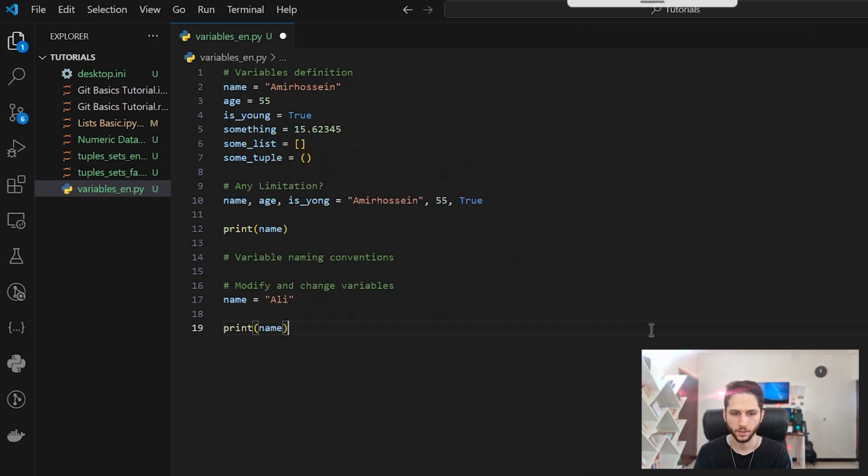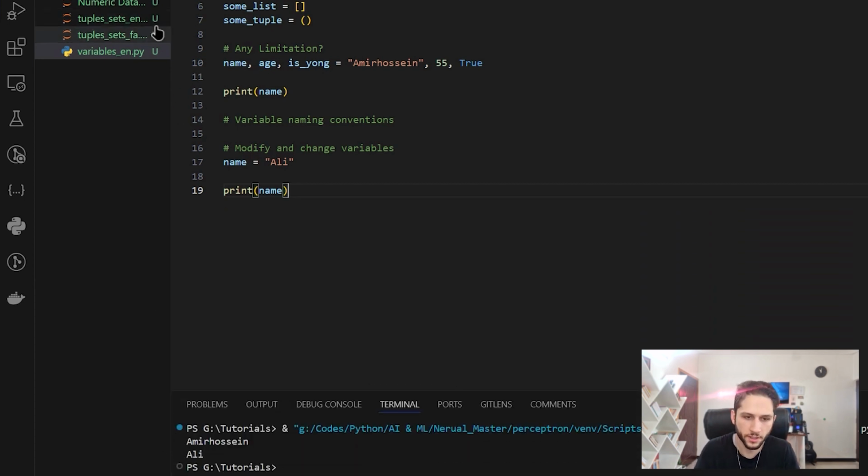Okay, now if I run my code here, you can see the first time I told Python that I want name, and Python went to the memory and found the memory block that is tagged by name, and in that block of memory Amir Hossein was saved, so it printed Amir Hossein here.